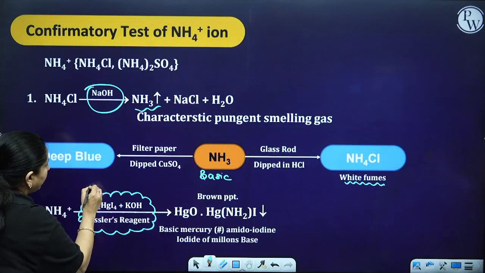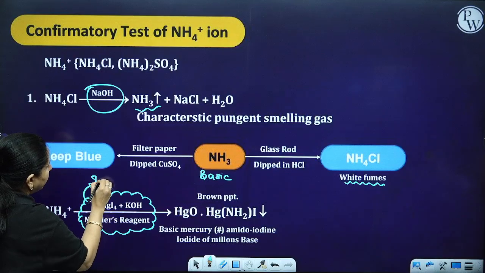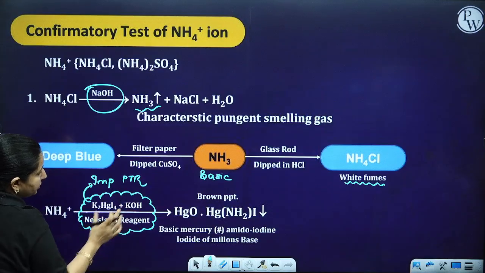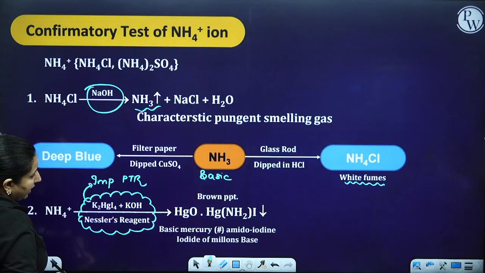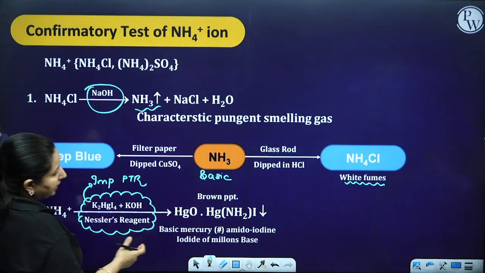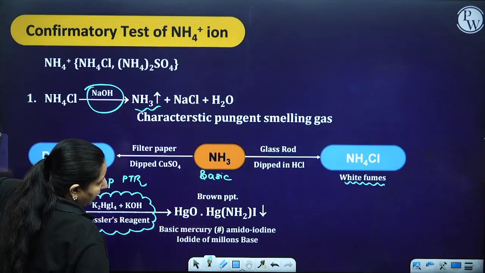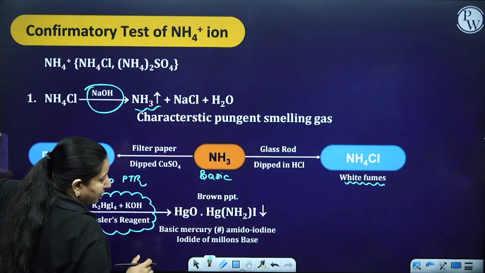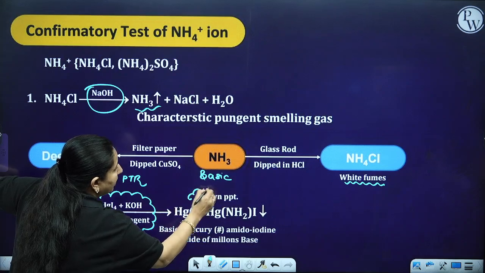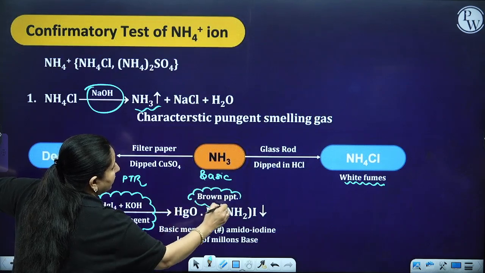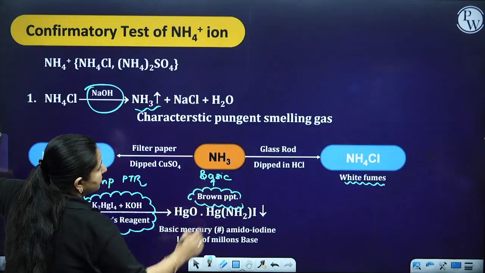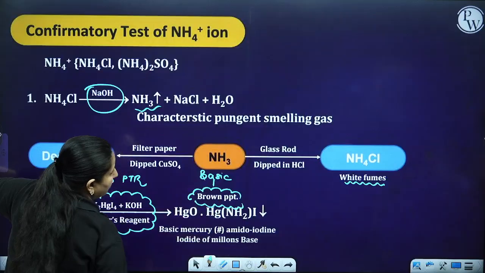What is Nessler's reagent? It is potassium hydroxide and potassium mercuric iodide. In this you get basic mercury amido iodide, which is the iodide of Millon's base. Basically you are going to get a brown precipitate.